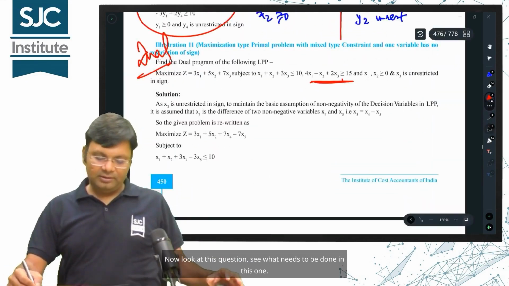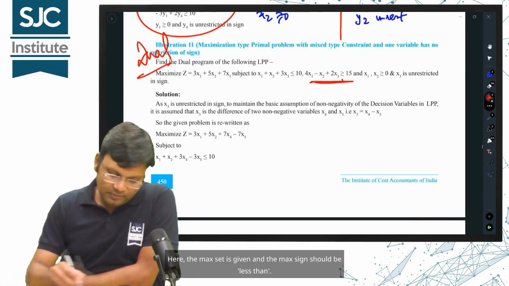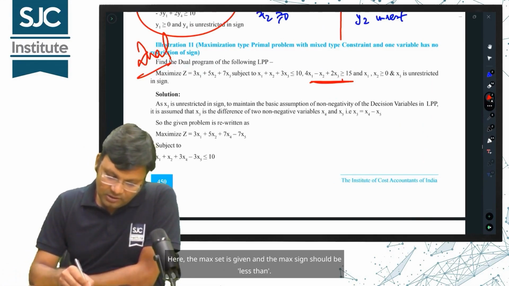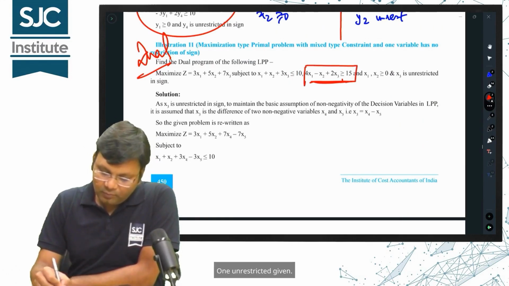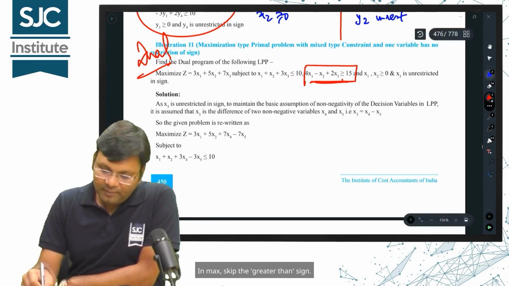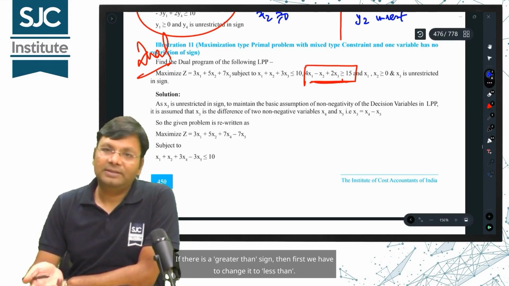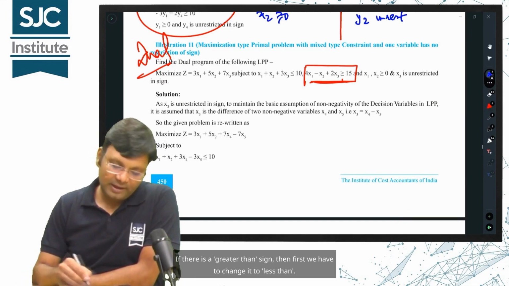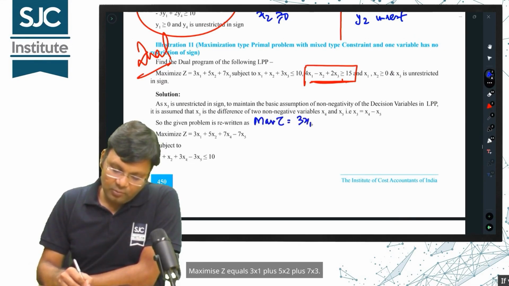Now look at this question, see what needs to be done in this one. Here, the max sum is given and the sign should be less than, but here, the greater than sign is given. One variable is unrestricted. In max, we skip the greater than sign. If there is a greater than sign, then first we have to change it to less than. So, we will have to rewrite the primal first. Maximize z equals 3x1 plus 5x2 plus 7x3.